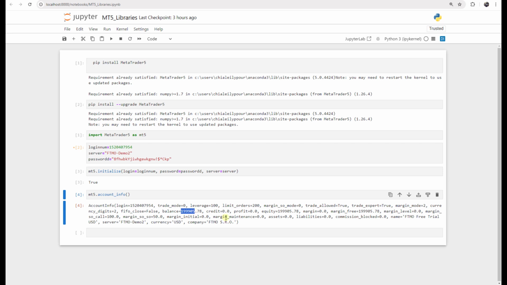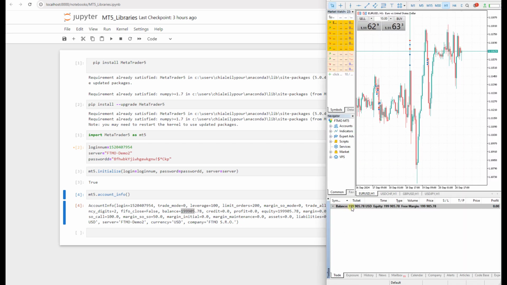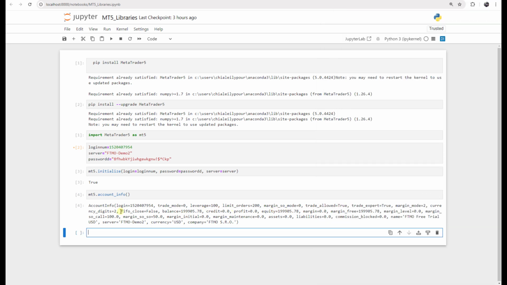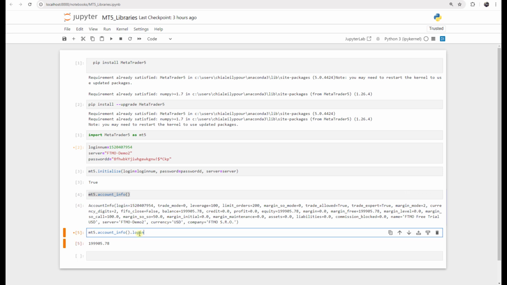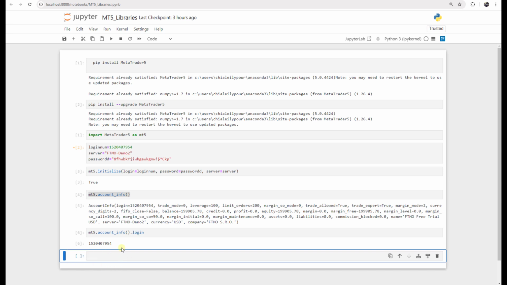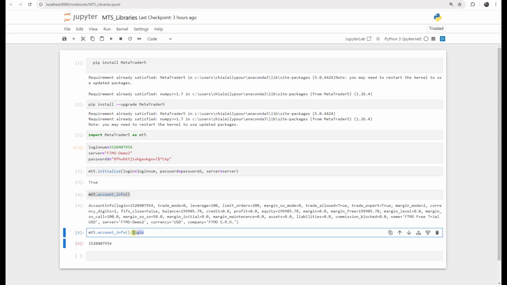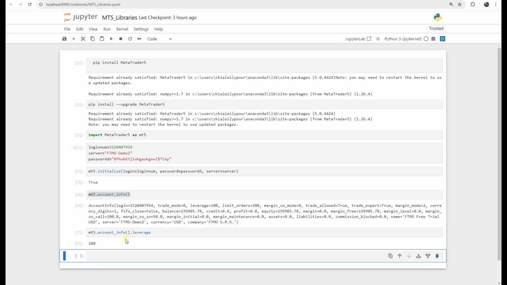The balance is 199, and we can see that it's the same balance that we have here. The profit, the equity, everything is here. Even if we have an open order, they will change, and we can see all of them one by one, and we can have access to them by just choosing them. For example, I can just say easily return me the balance, and press Shift and Enter, it returns the value of balance of my account. Or I can say, okay, return me the login number, I have it. Or easily leverage, for example, Shift and Enter, 100. All of them are here.